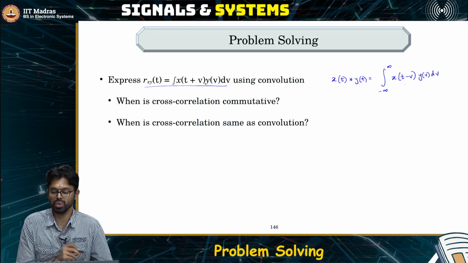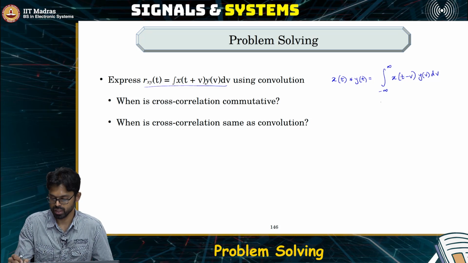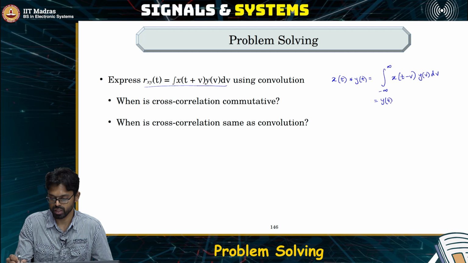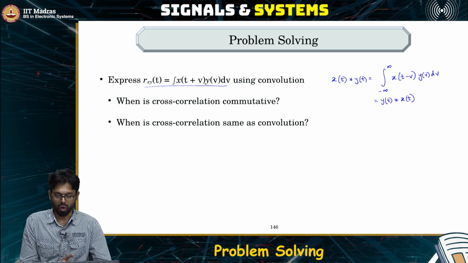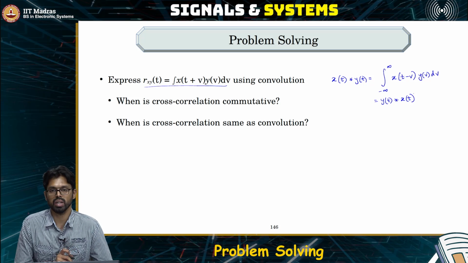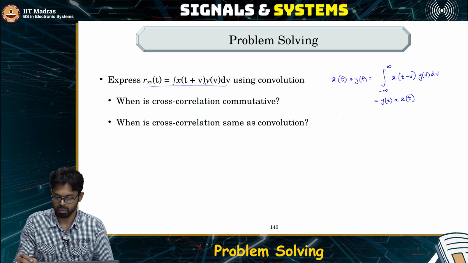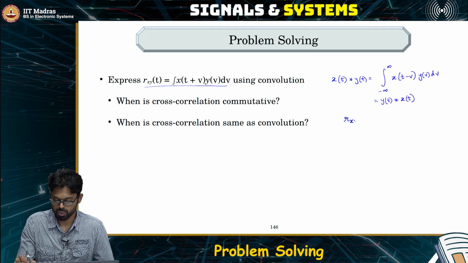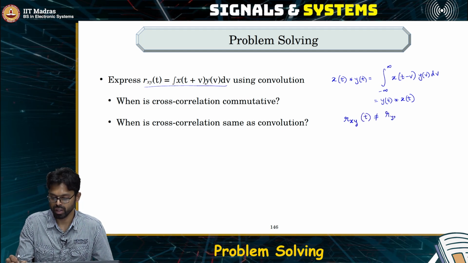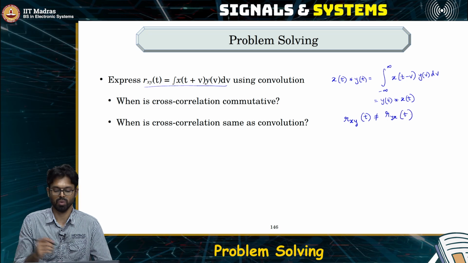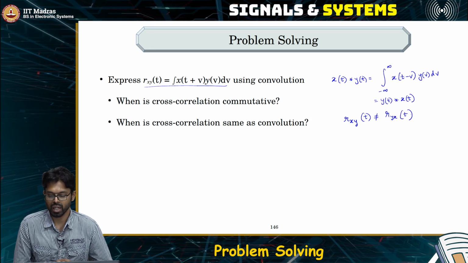We know that convolution is commutative, which means that this is the same as y of t convolved with x of t. But we also saw earlier that correlation is not commutative, meaning Rxy of t is not equal to Ryx of t. Okay. So why is that?